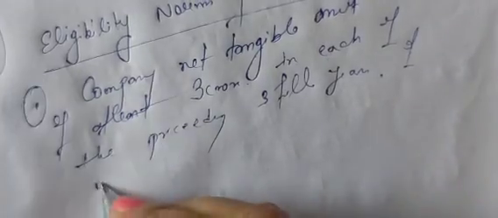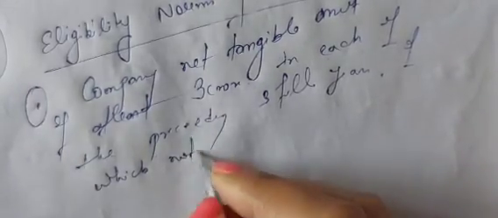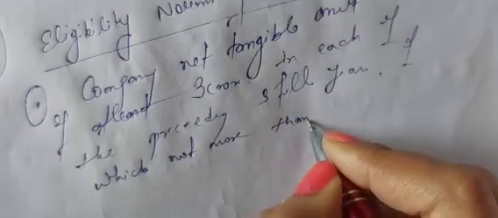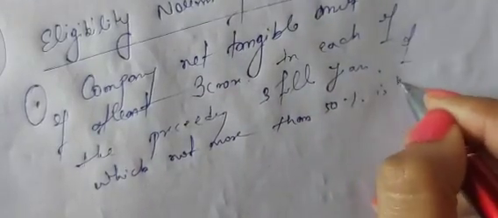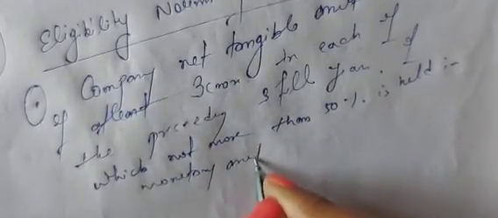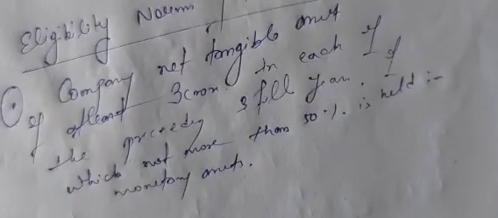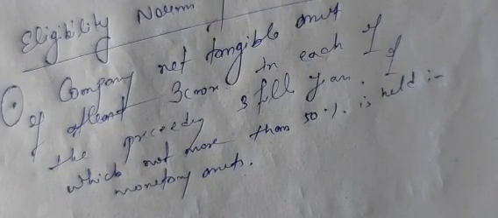of which not more than 50% is held in monetary assets. Is it visible? What am I telling? Eligibility norms of public issue. What is this? The first eligibility norm of public issue in case of an unlisted company. If an unlisted company wants to come out with a public issue of shares, the company needs to have net tangible assets.